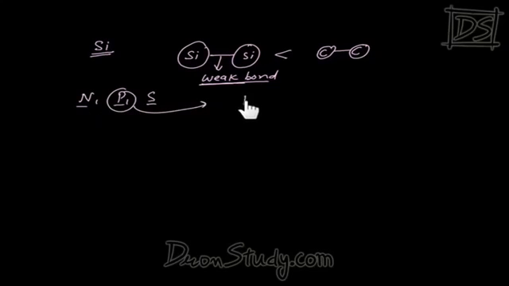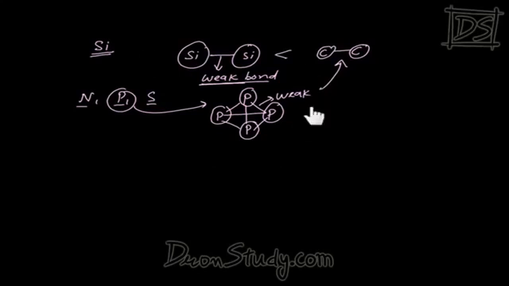Apart from silicon, nitrogen, phosphorus and sulfur also show catenation to some extent. If I take the example of phosphorus, it exists in the form of P4, where it makes single bonds between two phosphorus atoms. But it doesn't make long chains like carbon. Why? The reason is the same. The size of phosphorus is big as compared to carbon. So how much is the strength of the bond? Less. This is a weak bond as compared to the carbon-carbon bond. So which element has the property of showing highest catenation? Carbon.